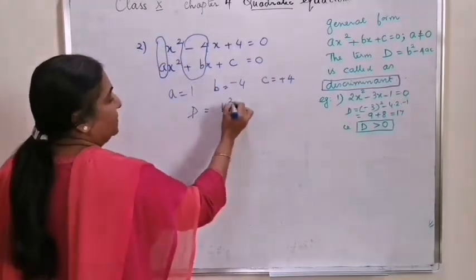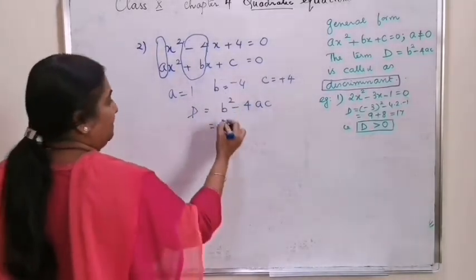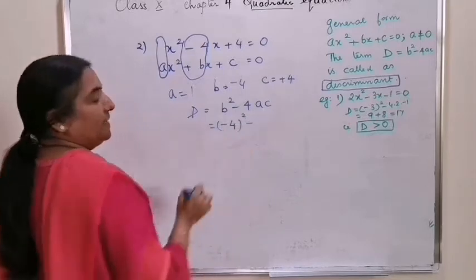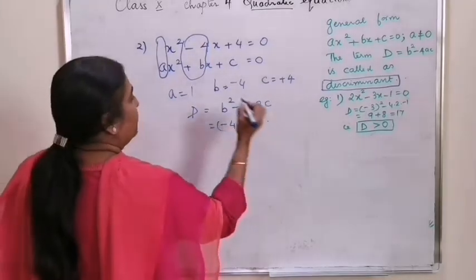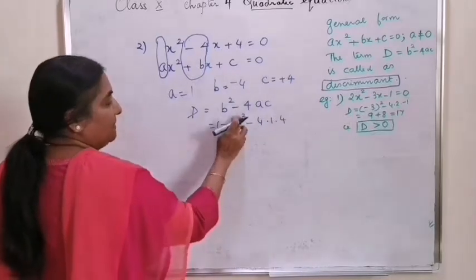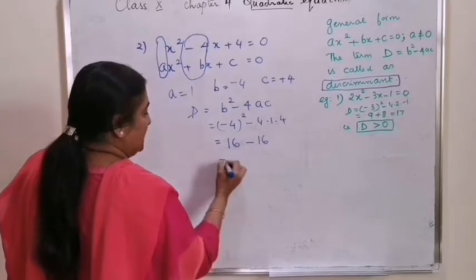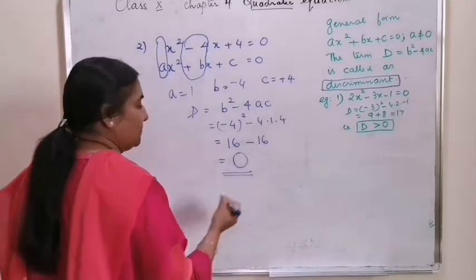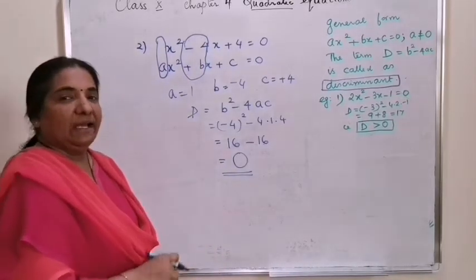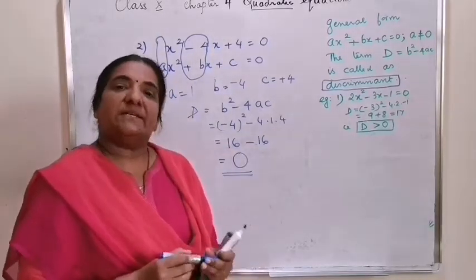Discriminant is equal to b square minus 4ac, which is equal to minus 4 the whole square minus 4 into a is 1, another 4, which is minus 4 the whole square is 16 minus 16, which is equal to 0. So you got a quadratic equation where the discriminant value is 0.